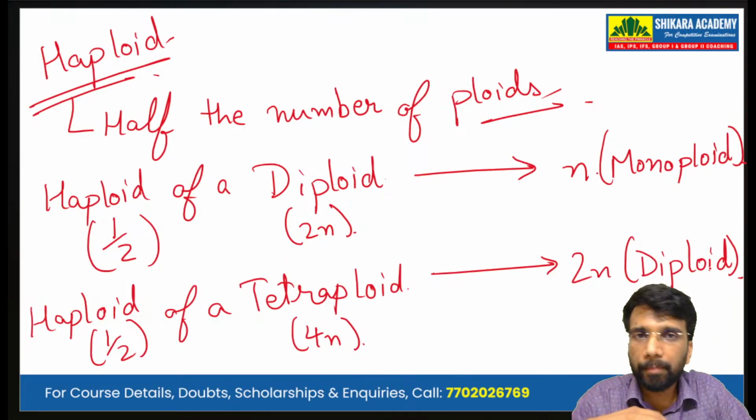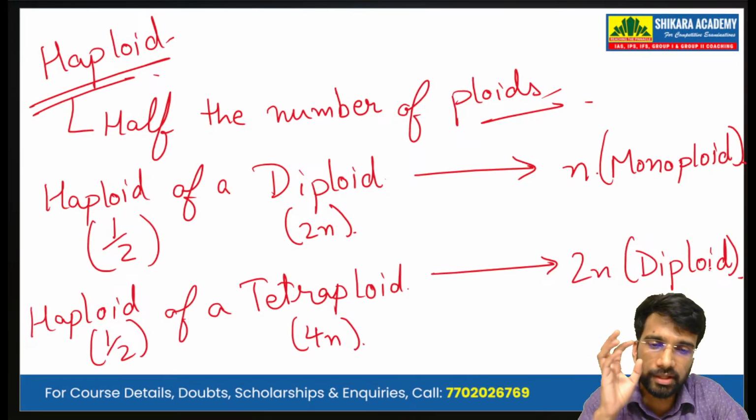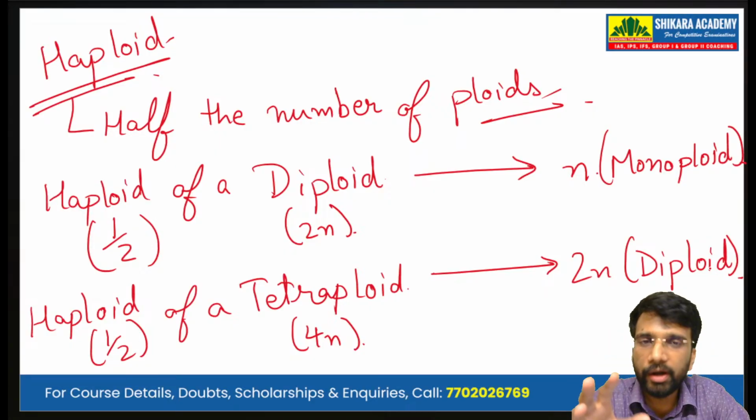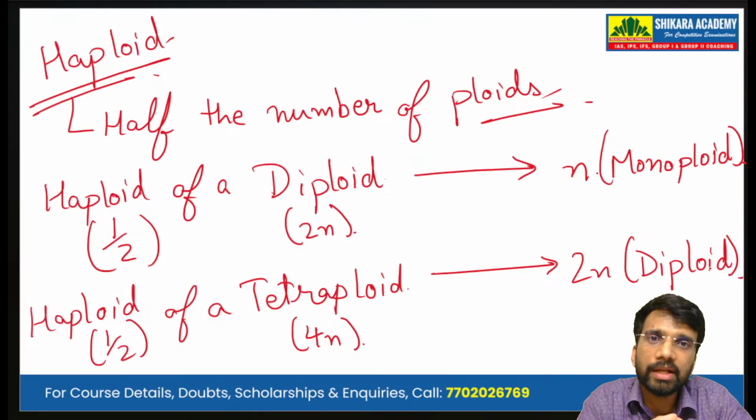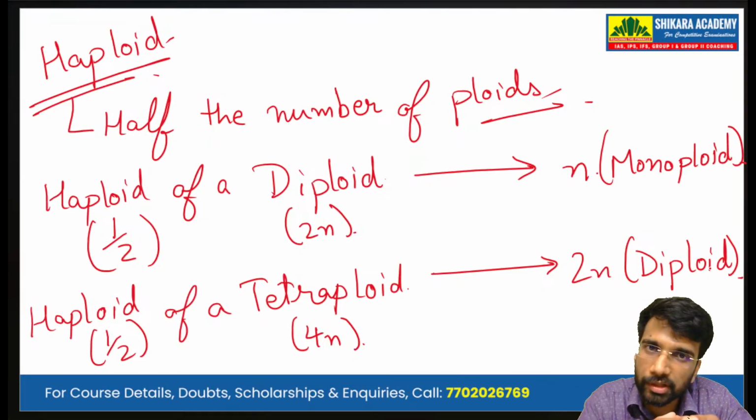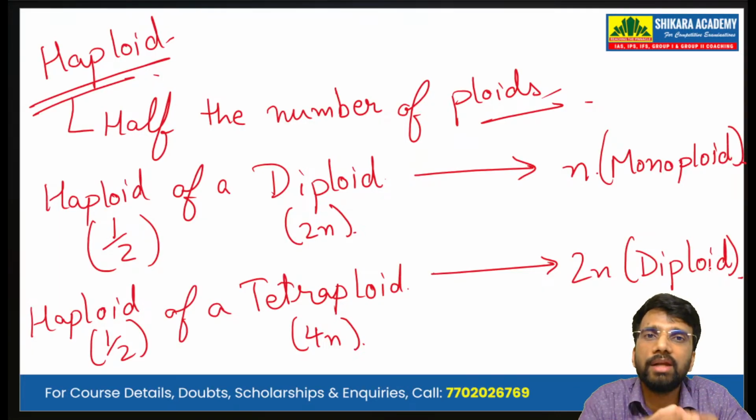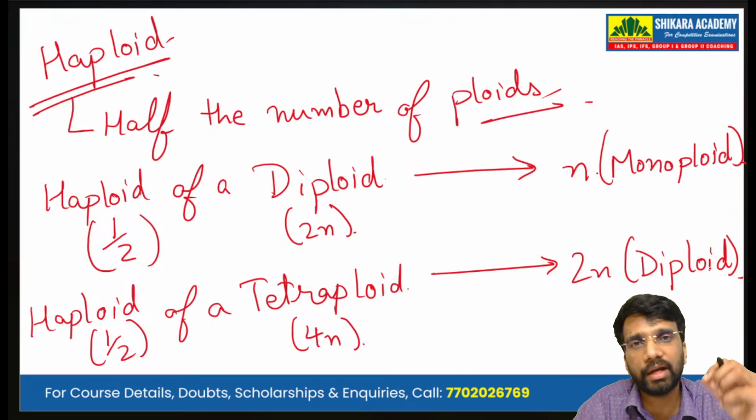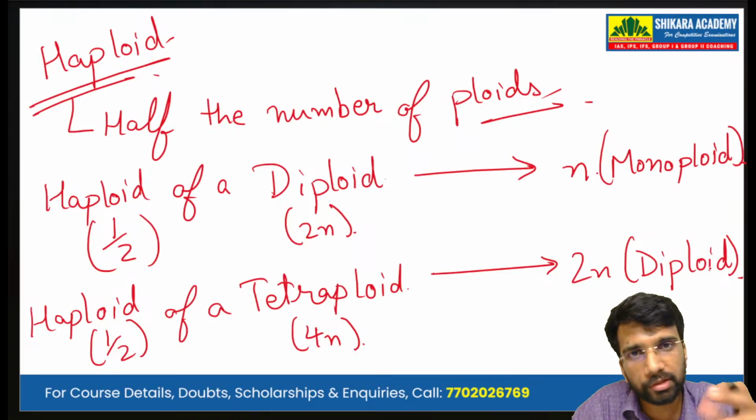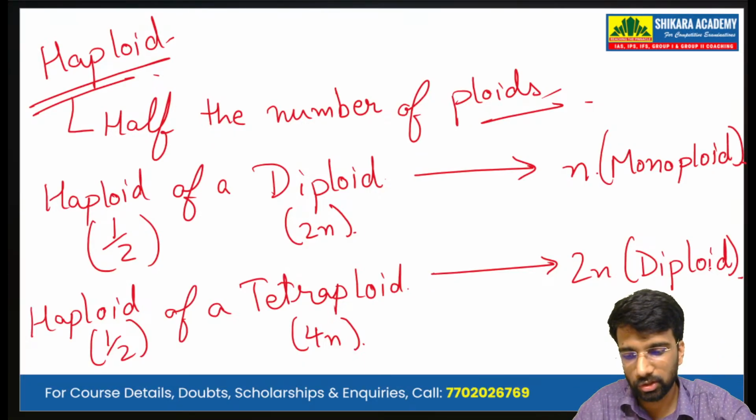When we were discussing mitosis, we said that the mother cell is diploid and the daughter cells are diploid. When gamete formation takes place, the gametes are haploid because they have undergone the process of meiosis. So haploid means they have half the number of ploids, that is, they have 23 chromosomes, and the diploid cells have 46 chromosomes when we talk about humans.